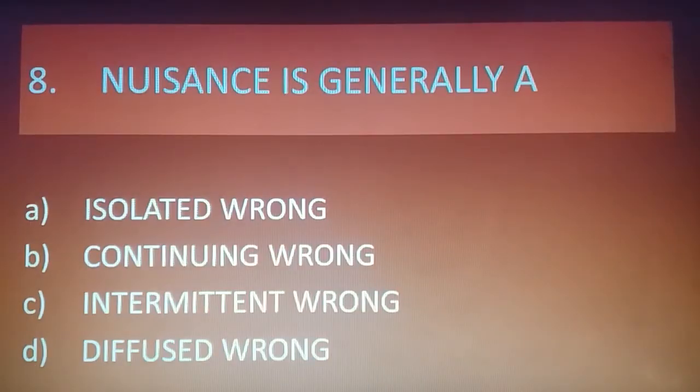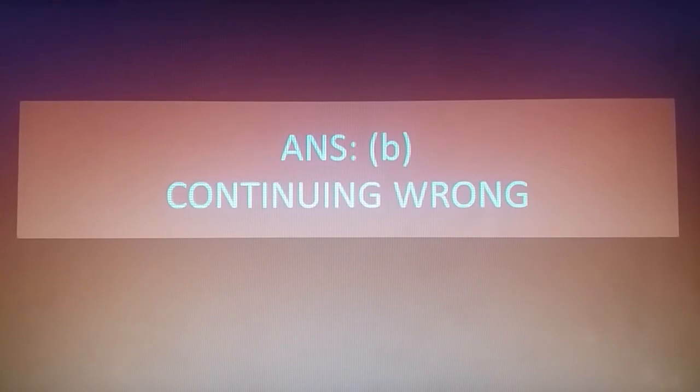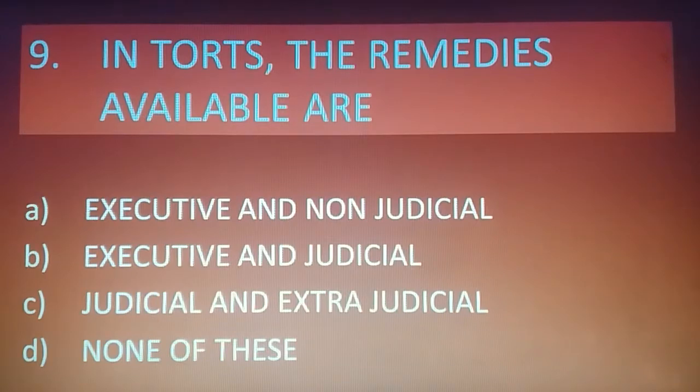Question 8. Nuisance is generally a, these are the options. We know that it is a continuing wrong. Isolated नहीं हो सकता, it has to be in a continuous manner in order to constitute nuisance. Question 9.